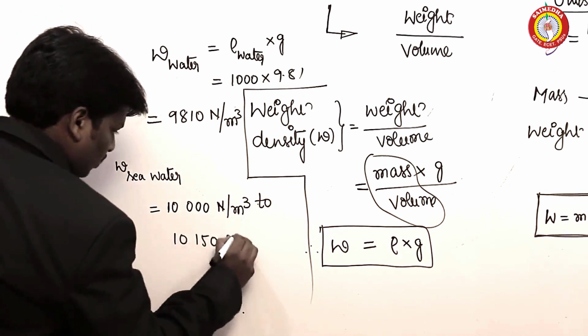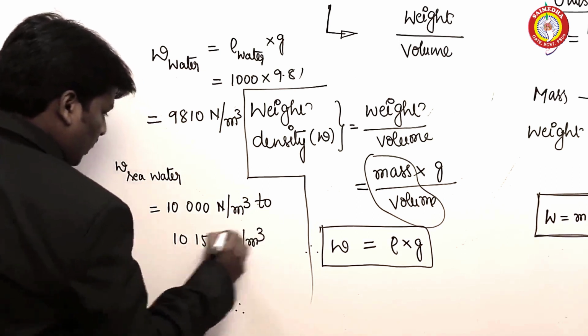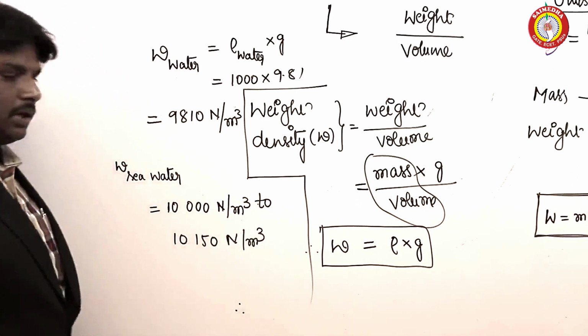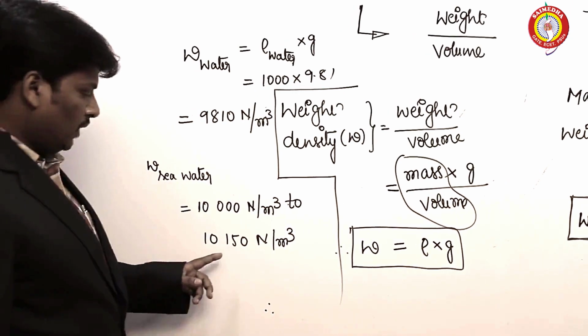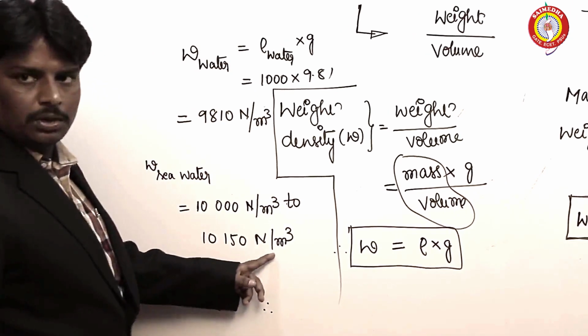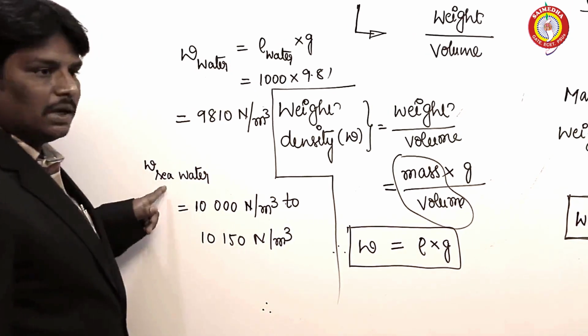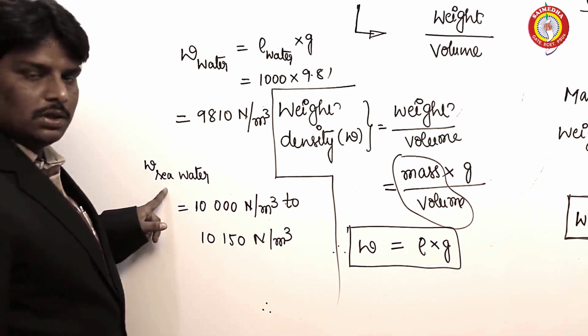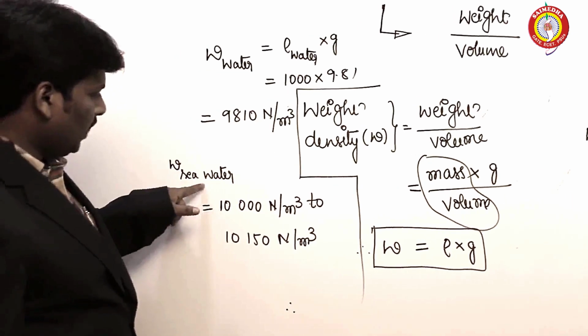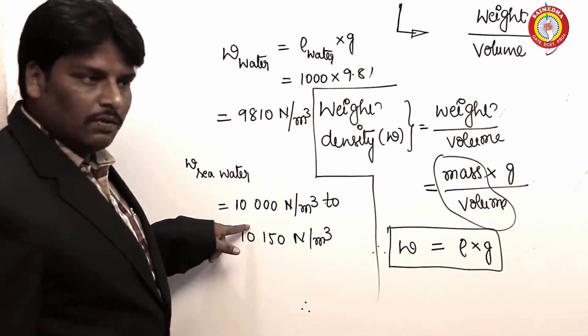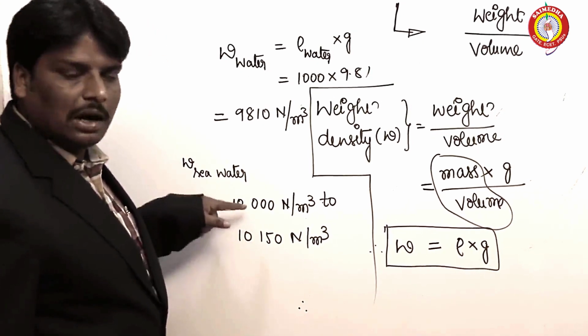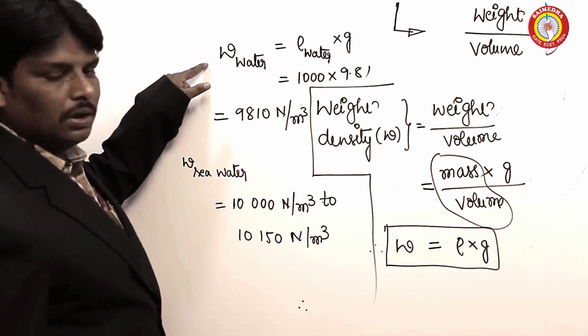It may vary between 10,000 Newton per meter cube to 10,150 Newton per meter cube. Because of it, the weight density of the seawater is somewhat greater than that of water.